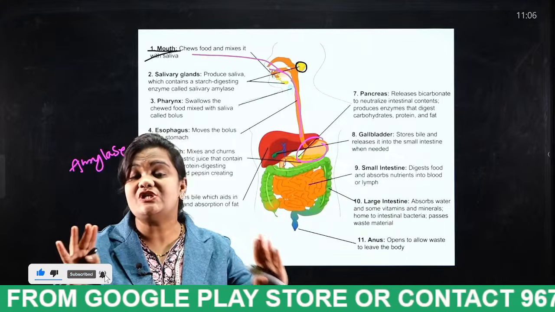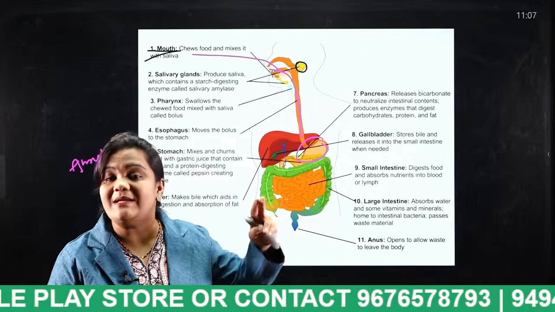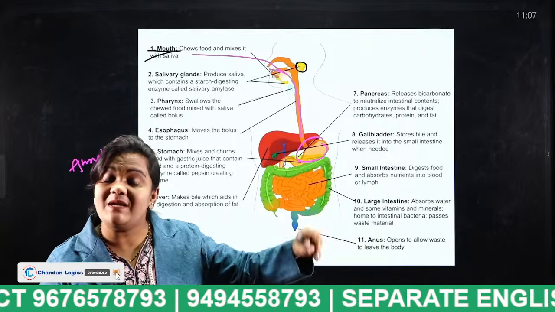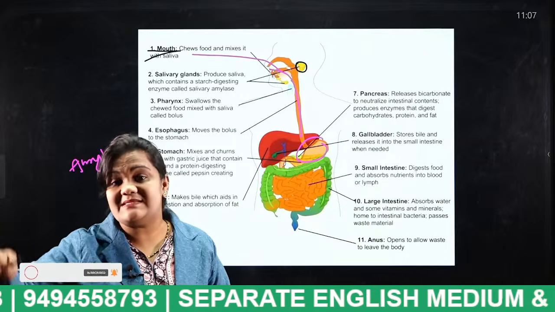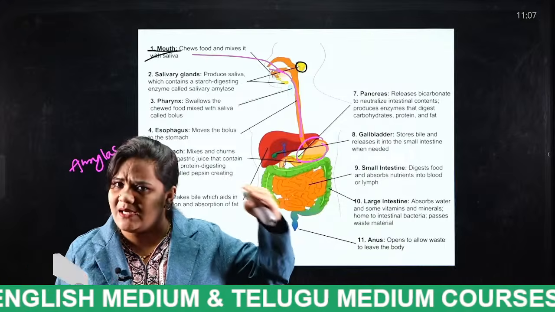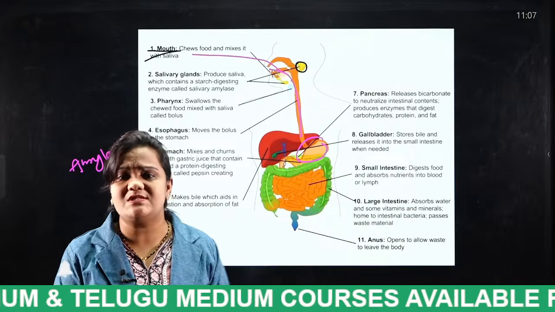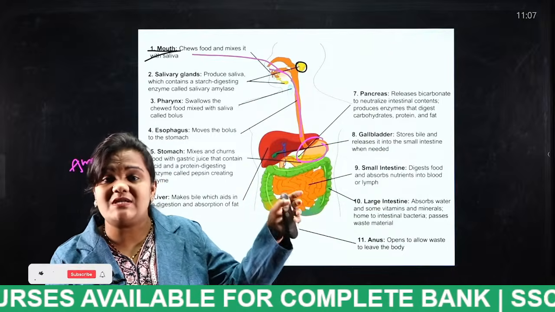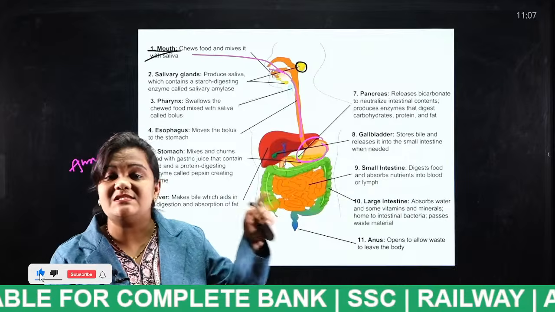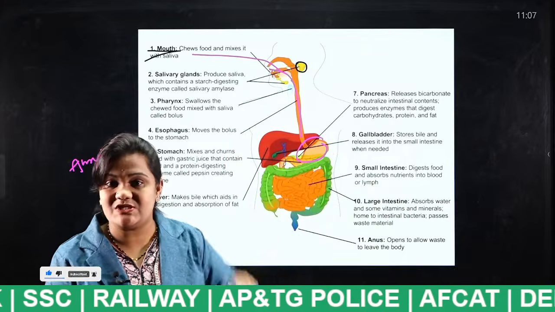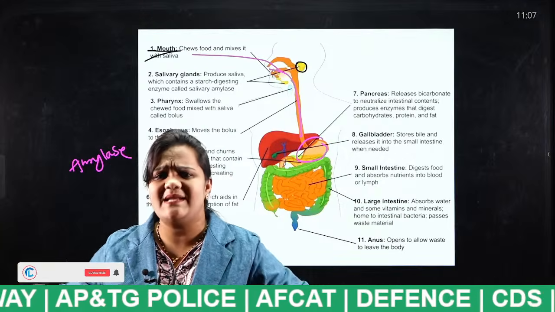So remember each and every point, students. In the human digestive system we have two systems: the alimentary digestive system and the accessory digestive system, the accessory organs. What is the alimentary digestive system? It consists of mouth to anus. The system which is between mouth to anus is known as the alimentary system.